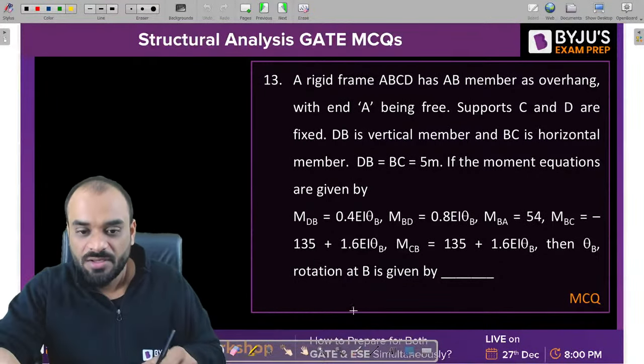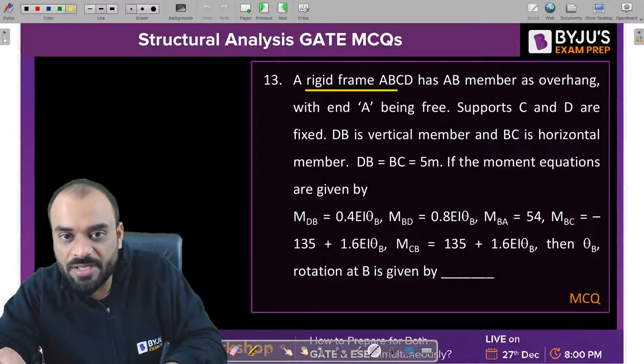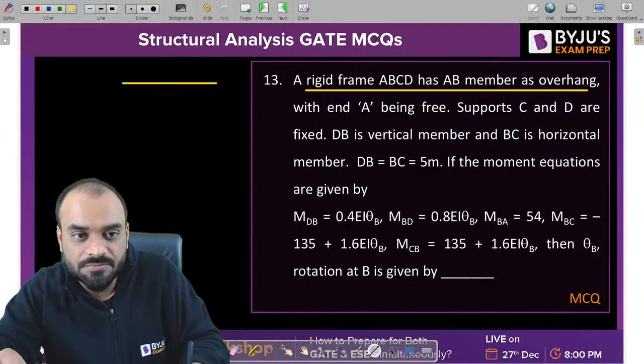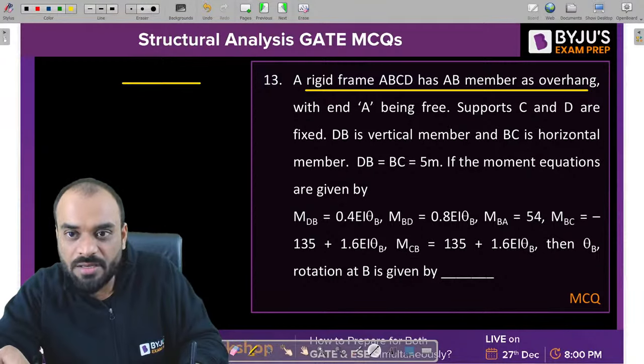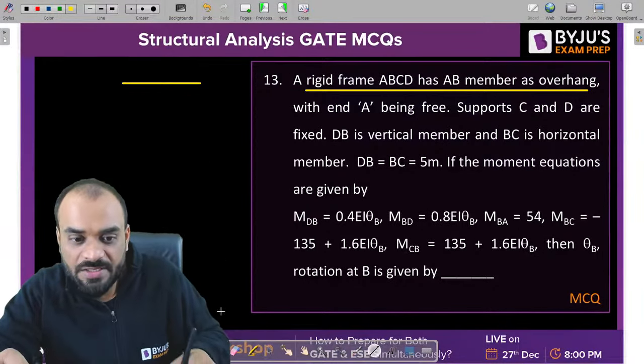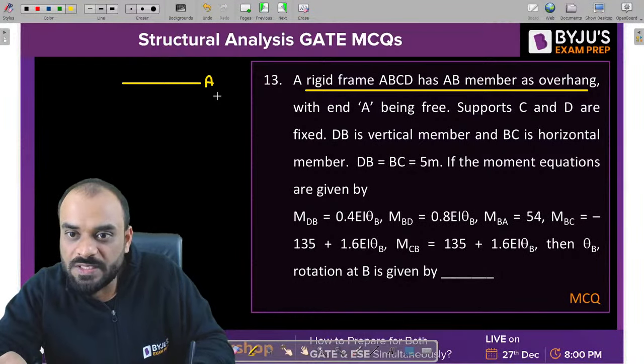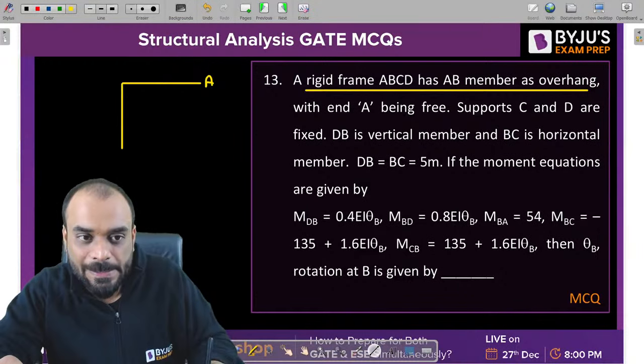Tell me, guys. Now a rigid frame ABCD has AB member as an overhang and A is free. Supports C and D are fixed.